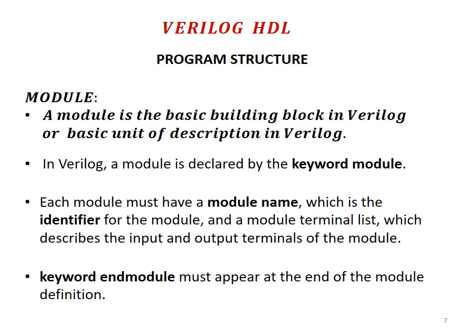Each module must have a module name, which is the identifier for the module, and a module terminal list, which describes the input and output terminals of the module. And the keyword endmodule must appear at the end of the module definition. That means each program starts with module and ends with endmodule.